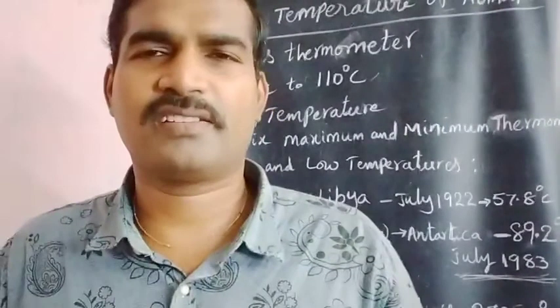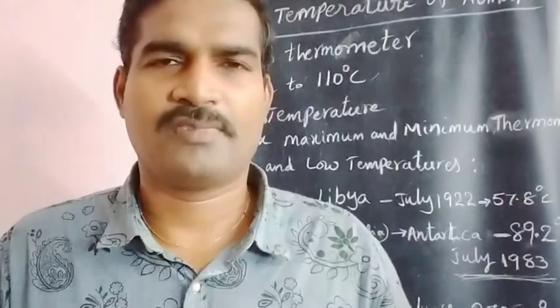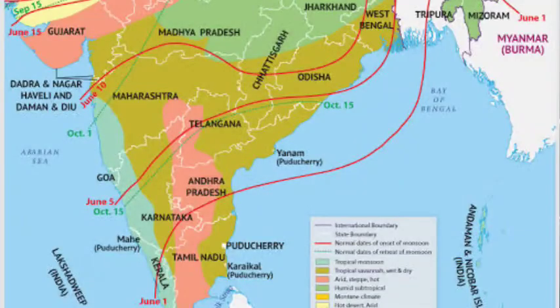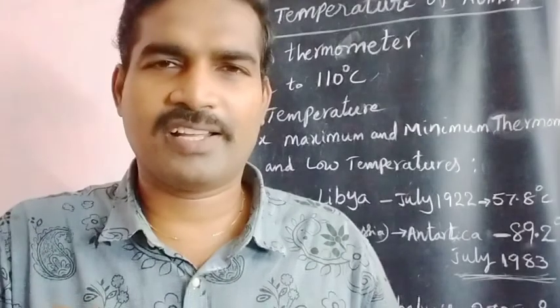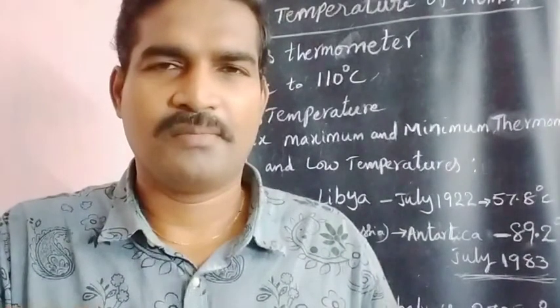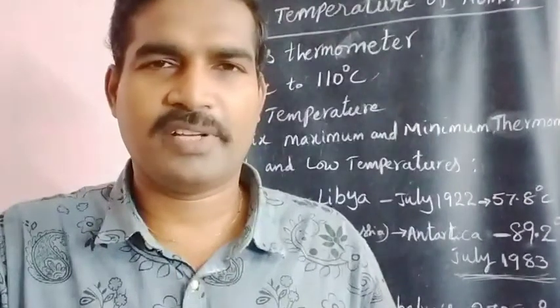Panaji is located on the seashore. Even in the winter season or the summer season, maximum and minimum temperatures are almost equal. There is not much difference. Understand. So it is called moderate climate conditions.